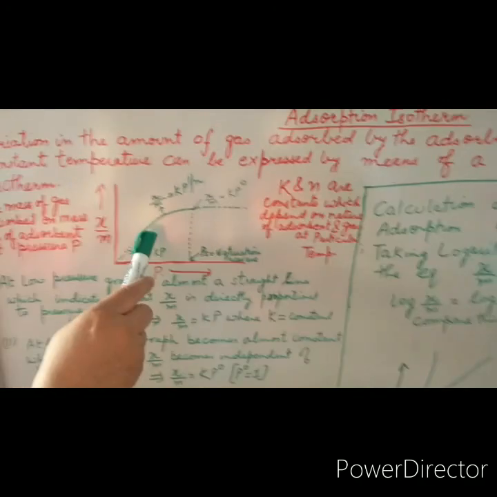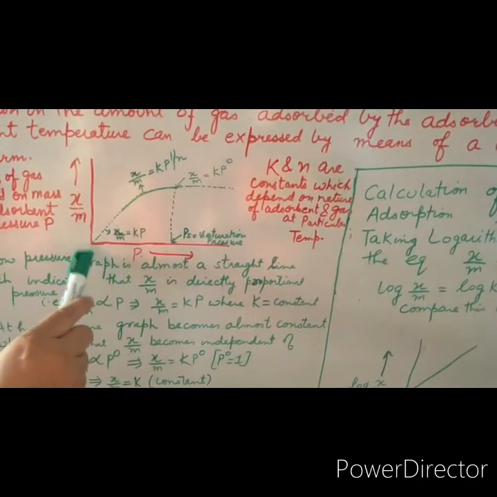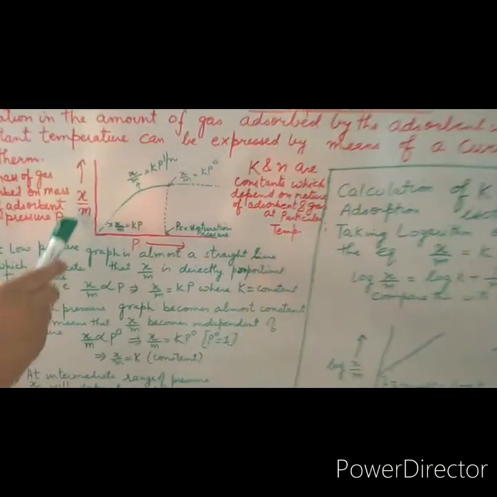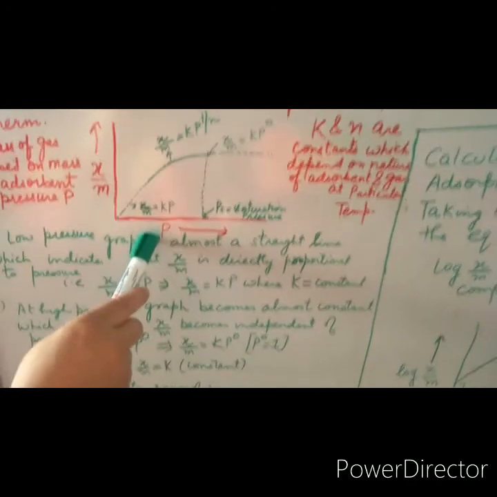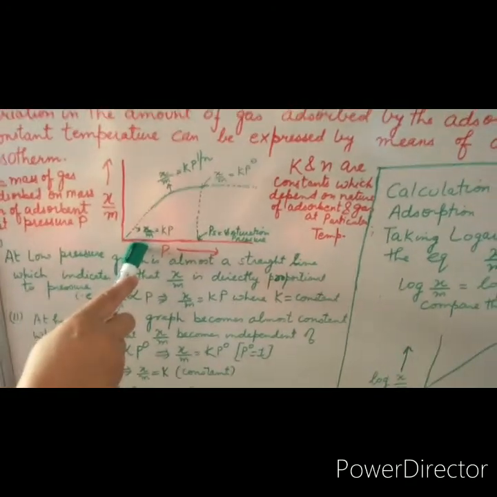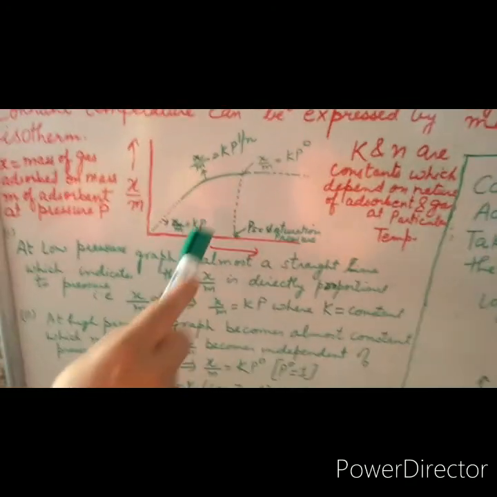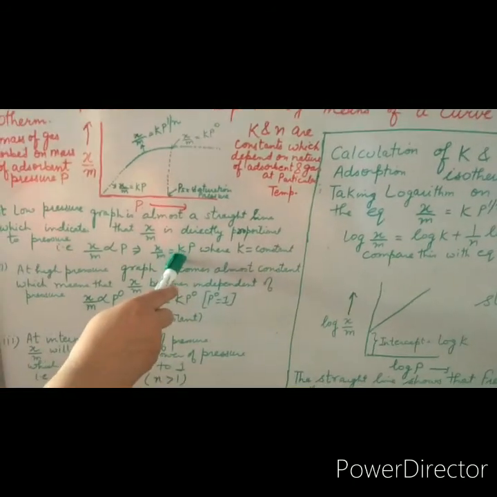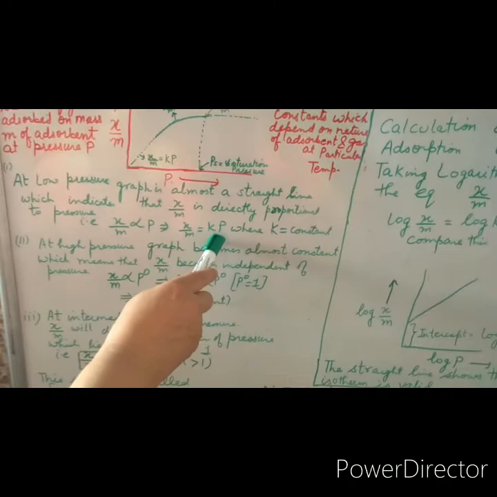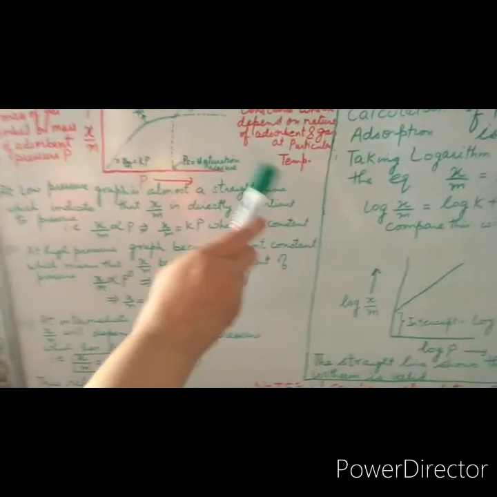First, at low pressure, we find that the graph is almost a straight line, which indicates that x over m is directly proportional to p. In order to remove the proportionality sign, we can write k. So x over m is equal to kp, where k is a constant.